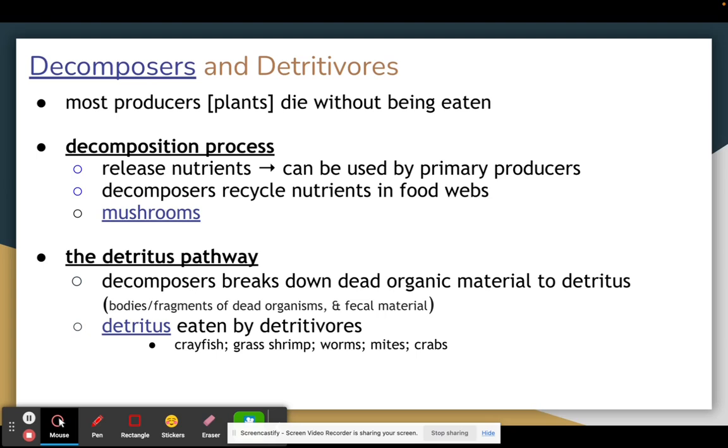Crayfish, any type of bottom feeder in the ocean, is going to be considered a detritivore. They are going to eat the dead decomposing material that's on the floor of whatever ocean they're living in, and consume that and break it down further by digesting it. So, shrimp, worms, even the dust mites that live invisibly in places that you might not like to think of, like your pillow and your mattress, are eating your dead skin cells and breaking that down so that we don't have a bunch of dead skin in our bed.